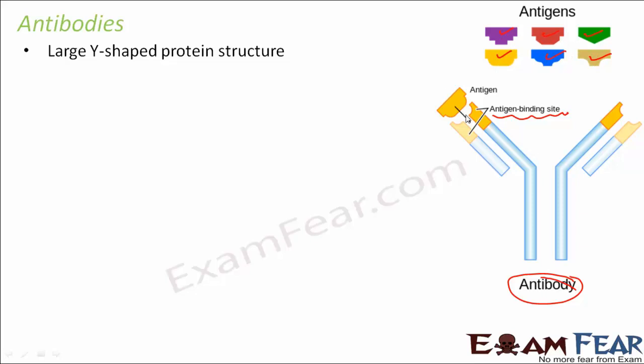Whenever an antigen enters your body, the body will produce Y-shaped protein molecules such that this antibody will bind to this antigen. You see, this portion of the antigen fits exactly to the antigen binding site of the antibody. They both fit together perfectly. Now, this Y-shaped antibody will remain inside the body forever. Next time when the same antigen comes in, the same antigen will fit inside the antibody and the antibody will destroy the antigen. So the antigen will not be able to cause any kind of disease inside the body.